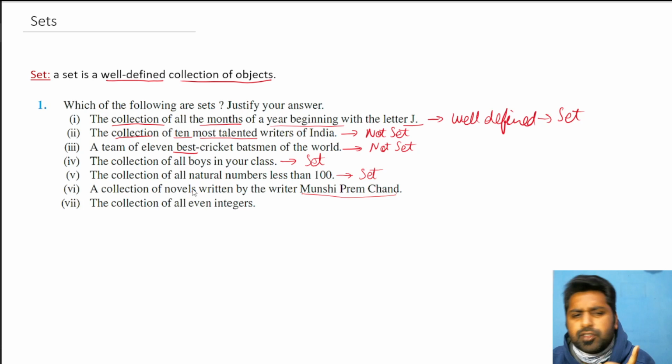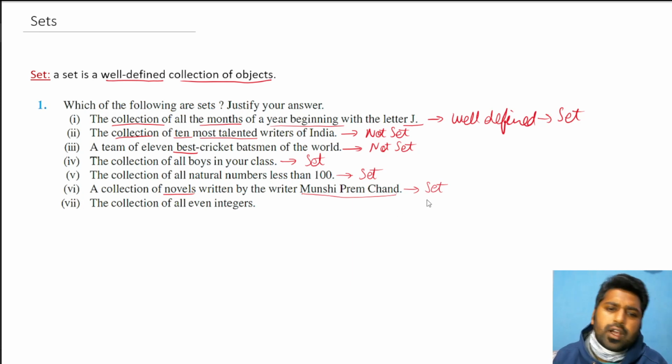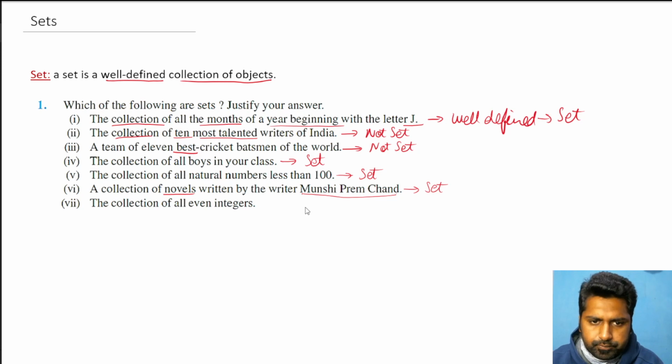If the question is only collection of novels, that is fixed. The number of books that the person has written is fixed. So opinion does not matter. Hence it's well defined, hence it's a set. Collection of even numbers. If I am writing even numbers or you are writing even numbers, it will be the same: 2, 4, 6, 8, and then go on. So again, set.